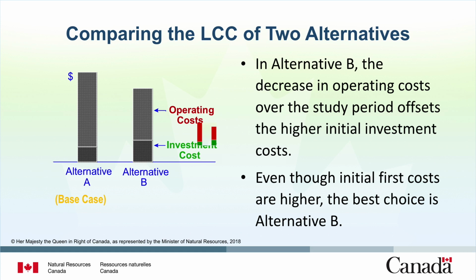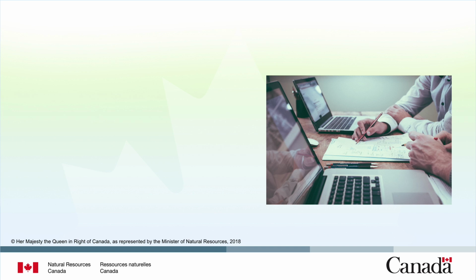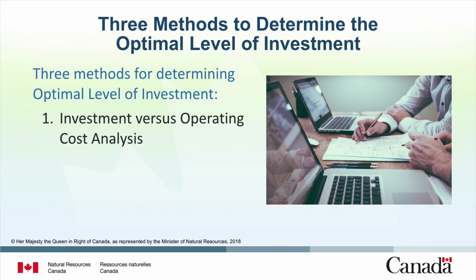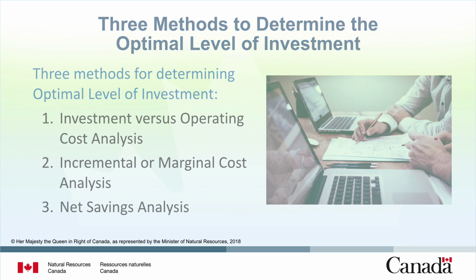Even though initial first costs are higher, the best choice is alternative B. Now that we know that the initial purchase price may be a small part of total costs, let's look at the three main ways to evaluate the optimum level of investment in a typical economic analysis. These include investment versus operating cost analysis, incremental or marginal cost analysis, and net savings analysis.